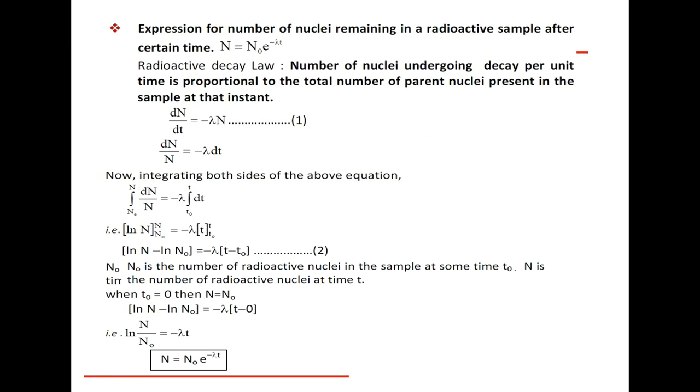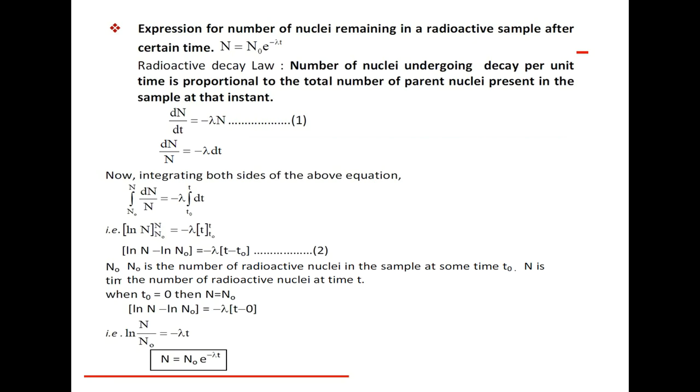The radioactive decay law says that the number of nuclei undergoing decay per unit time is directly proportional to the total number of parent nuclei present in the sample at that instant.